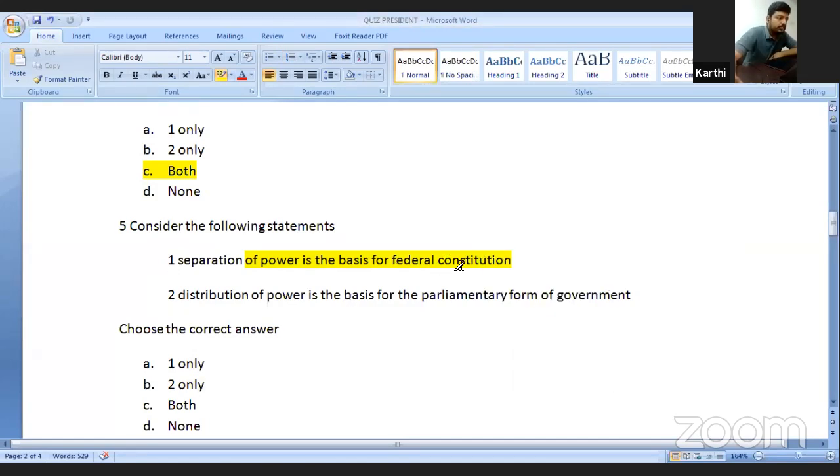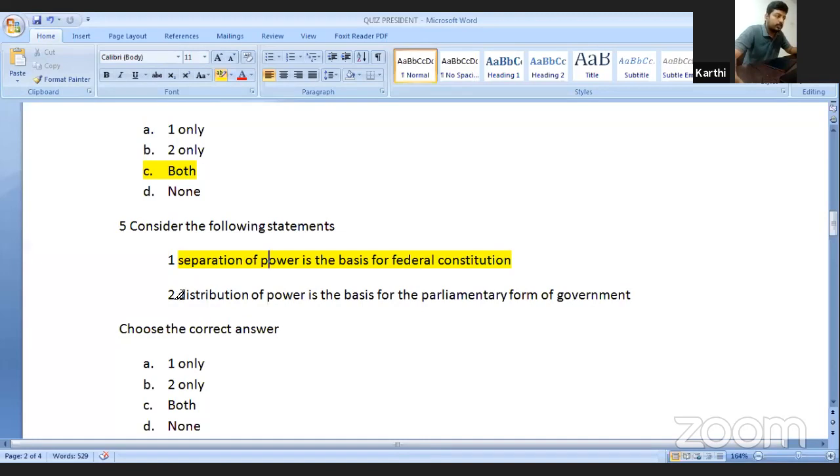Separation of power is the basis for the presidential form of government, not the federal constitution. Separation of power talks about the separation of legislative, executive, and judicial organs. It does not talk about the distribution of power between the central government and state government. So the first statement is wrong.